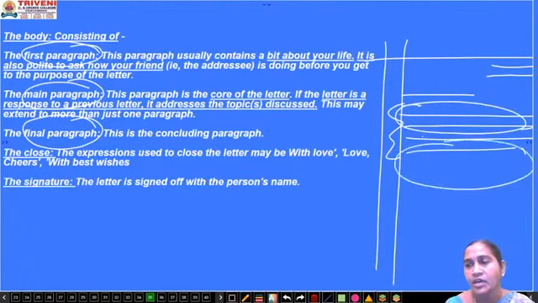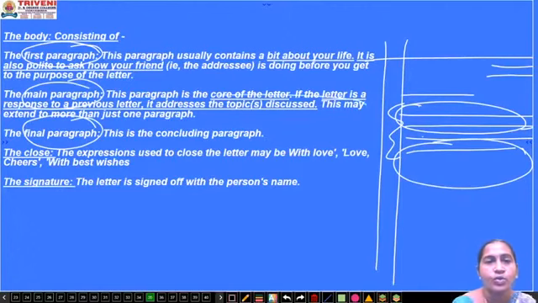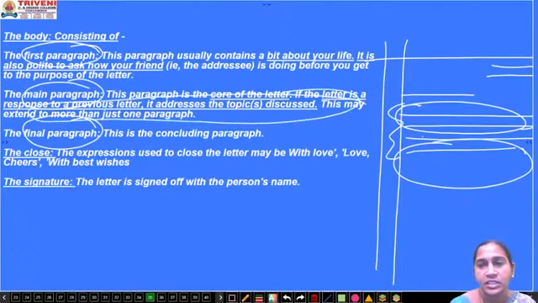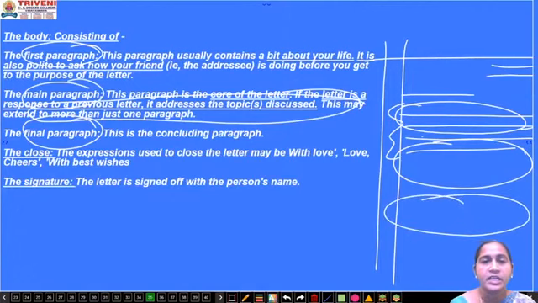Second paragraph, you will include why you have written this letter, what's the purpose of writing the letter, or else you are giving a response to the previous letter which you have received from your friend. And at last, a concluding paragraph, where you will ask the other family members how they are doing. So these are the 3 paragraphs you have to write in a personal letter.